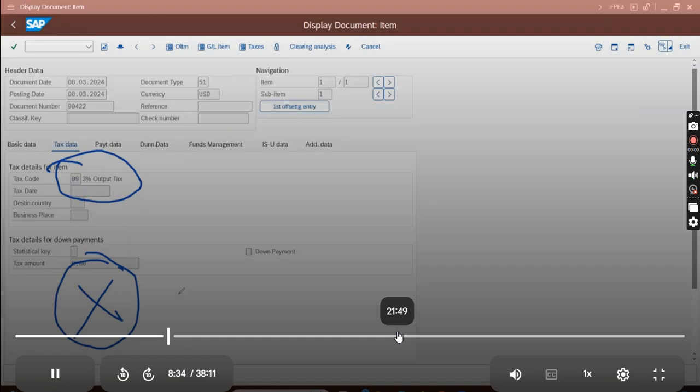There are two options: either we can record the WHT during the invoice itself or during payment. Different companies will tell you which way they want. Mostly they go for during payment. Nobody records WHT during invoicing; people record during payment.